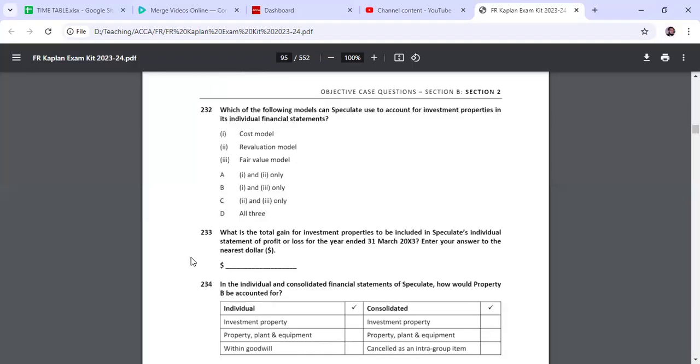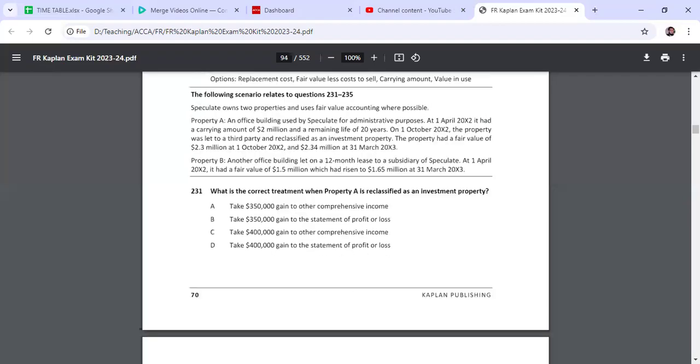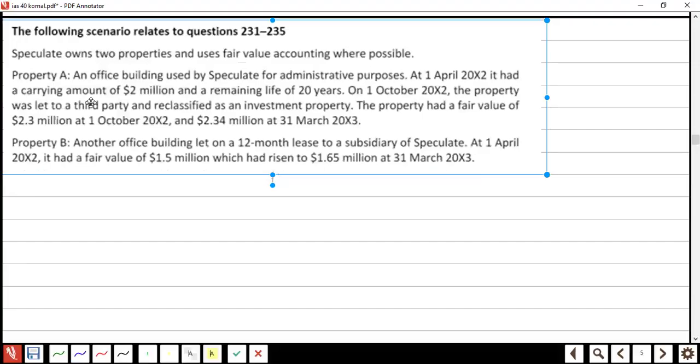Now let's start. First of all, we will read the question. Speculate owns 2 investment properties. It uses the fair value model.